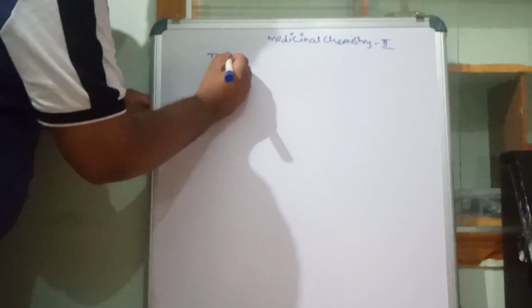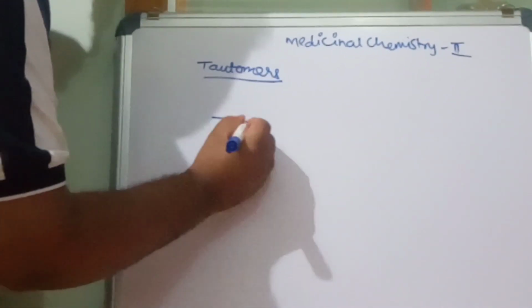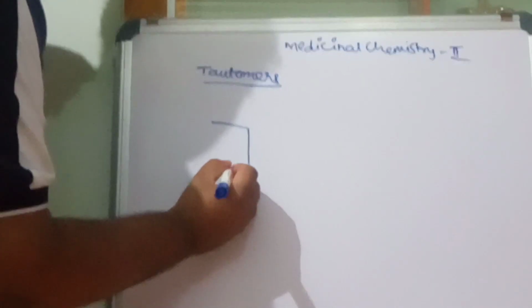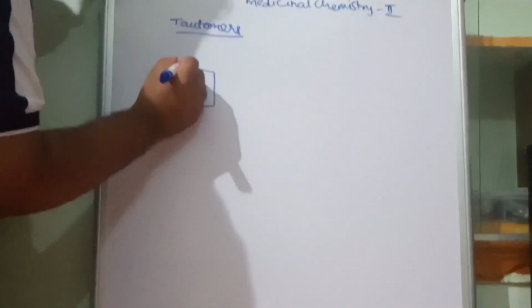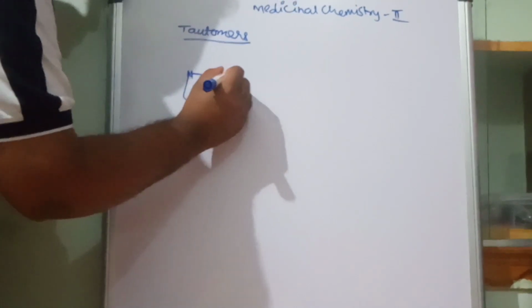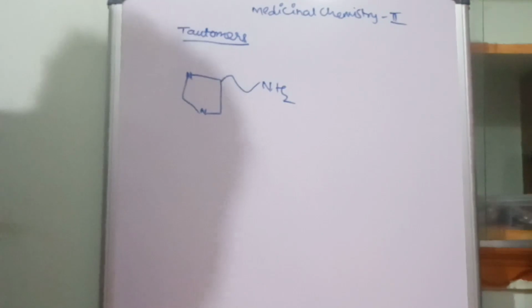You know tautomers, no need to explain it once again, but they exist in tautomers. Now what are those tautomers? We can see the structure.